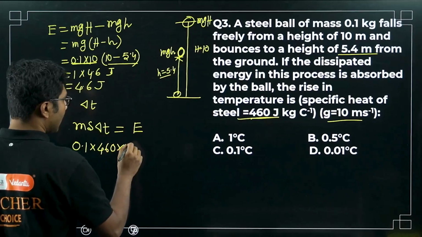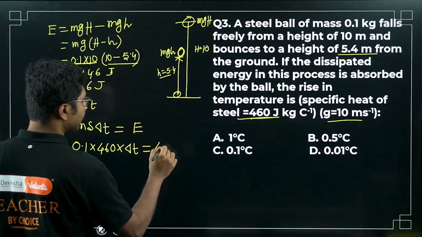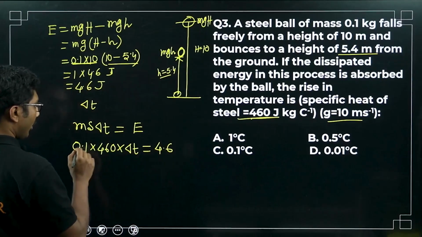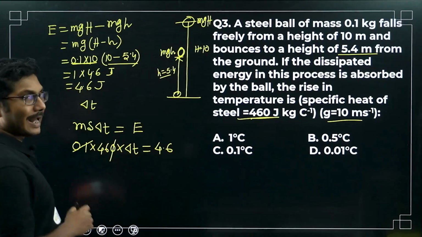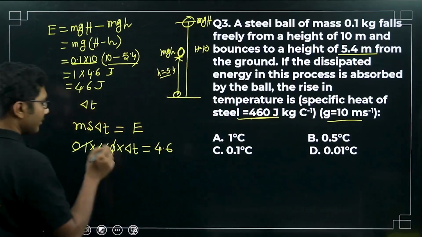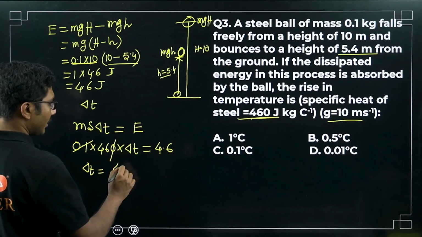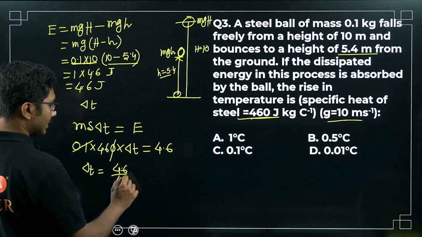460 joules. Let's see delta T. We don't know delta T, and E is 4.6. Okay, so 0.1 and this 0 will cancel, right? 0.1 means 1 by 10, so we have cancelled 0.1 with this 0. So delta T is basically 4.6 divided by 46.